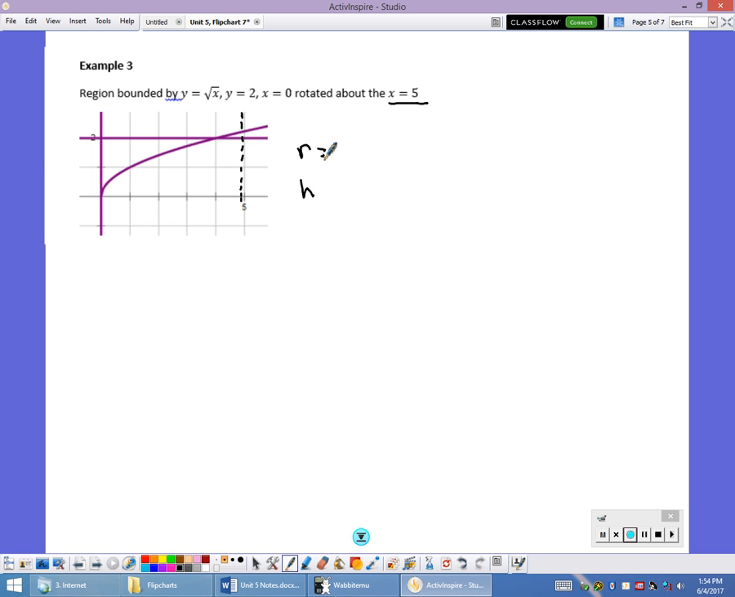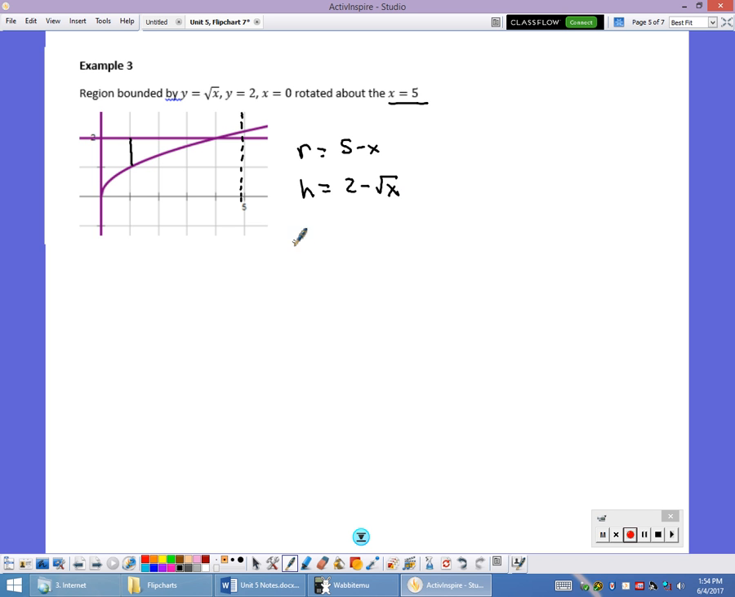So I've got to decide what the radius is and what the height is. In this particular case, the radius at any given time is going to be the distance from 5. So it's going to be 5 minus x. The height is going to be parallel to the axis of rotation. So this is going to represent my height at any given time. The top graph is 2, and the bottom graph is the square root of x.